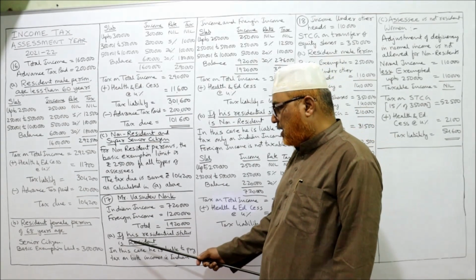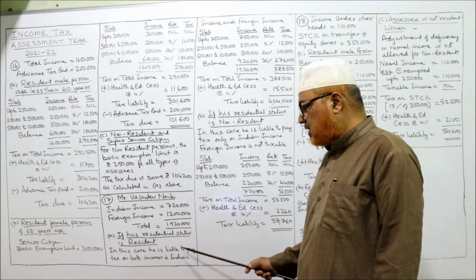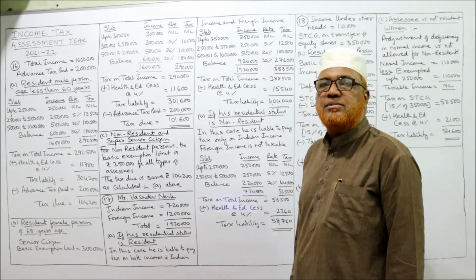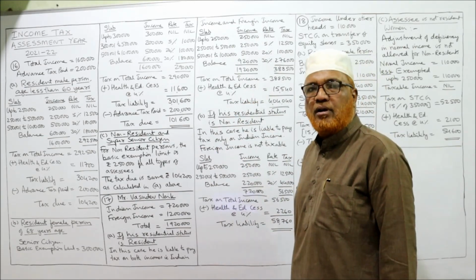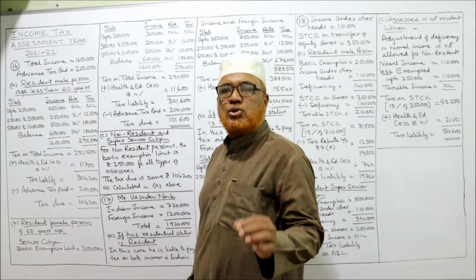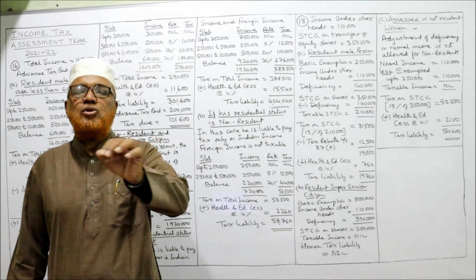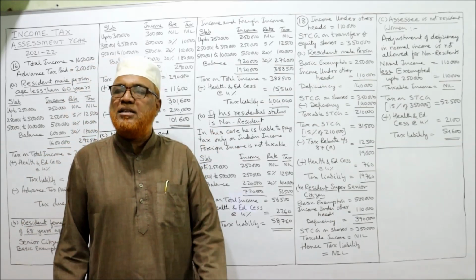Now, first, A case. If his residential status is resident, in this case he is liable to pay tax on both the incomes, that is Indian income and foreign income. What is the total income here? 19,20,000. So he has to pay the tax on the complete 19,20,000.